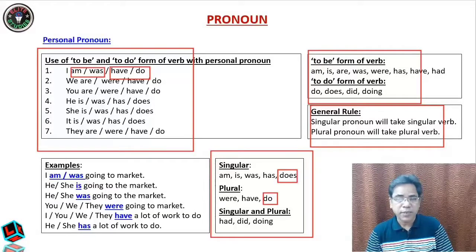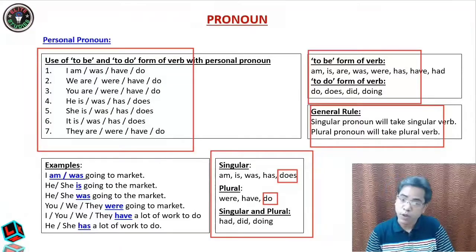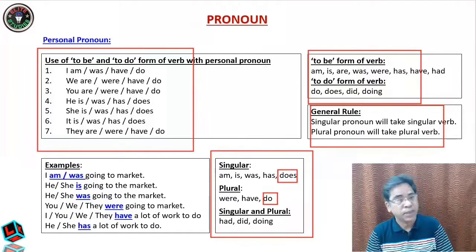But in the case of we, you, he, she, it, they, there is no exception. We is plural, so we are using are, plural, were plural, have plural, do plural. Okay. I told you, you is used both in the case of singular as well as plural, but you always takes a plural verb. So for you: are, were, have, do, these are all plural. He is singular, so it is always taking the singular verbs: is, was, has, does. She is singular, so similarly it is taking all the singular verbs.